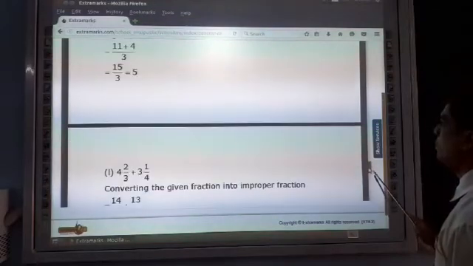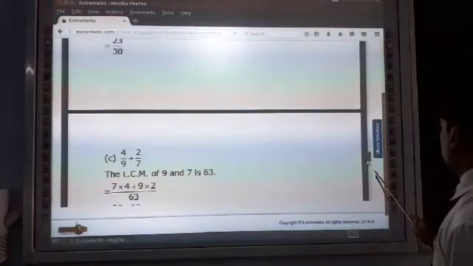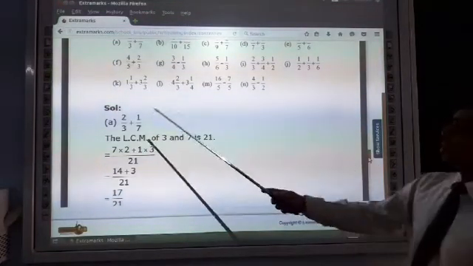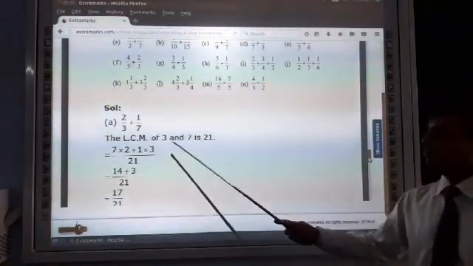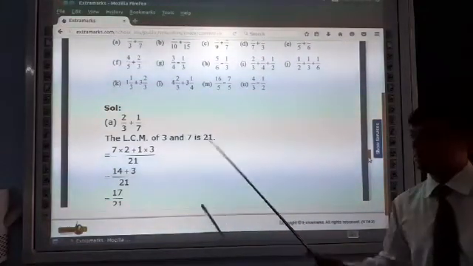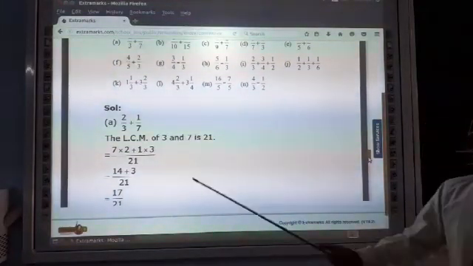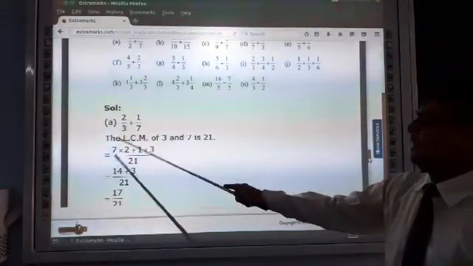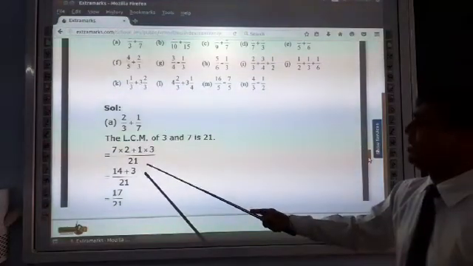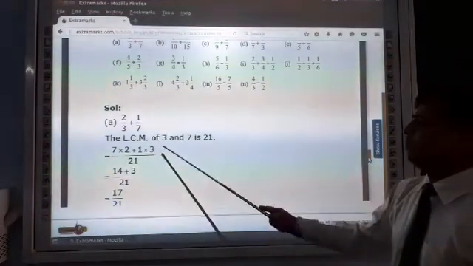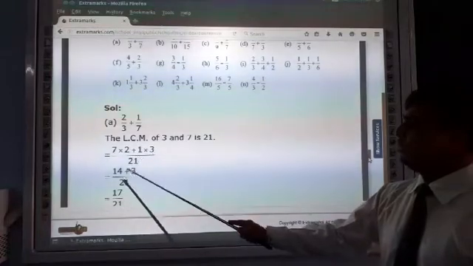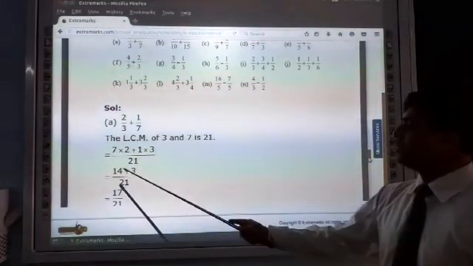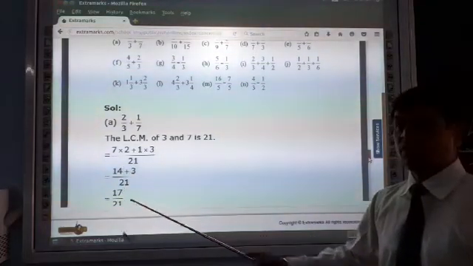Okay students, now next question. 2 upon 3 plus 1 upon 7. The LCM of 3 and 7 is 21. 7 threes are 21. 3 sevens are 21. 7 multiplied by 2 plus 3 ones are 3 upon 21. 7 multiplied by 2 is equal to 14 plus 3. So 14 plus 3 is equal to 17 upon 21.